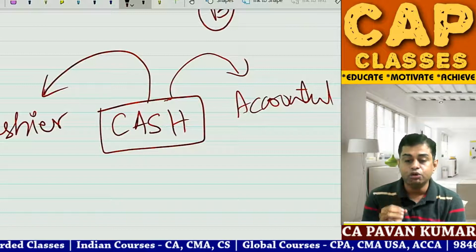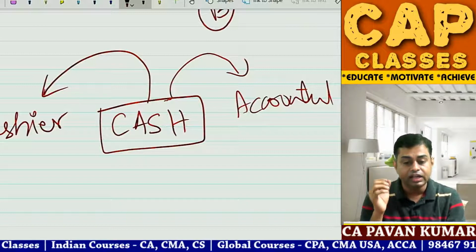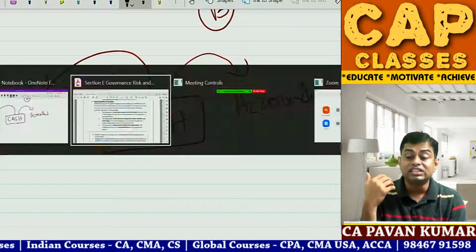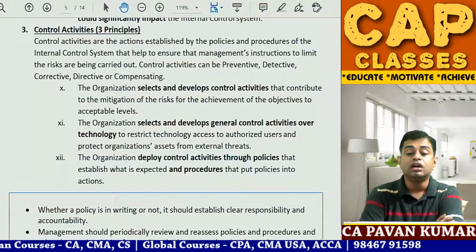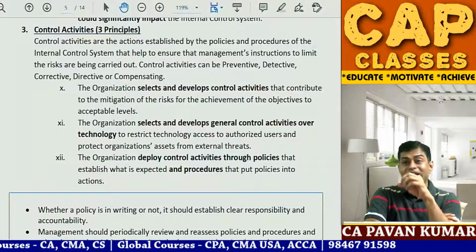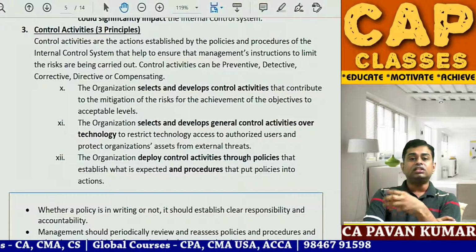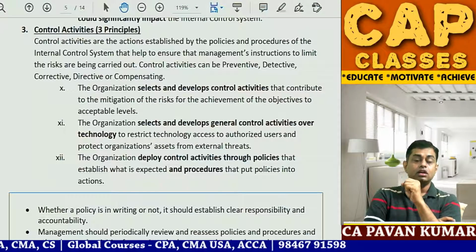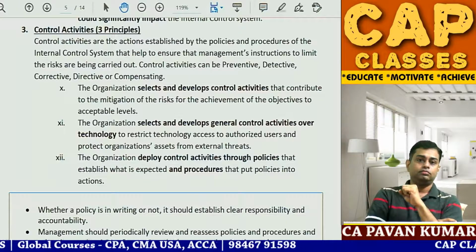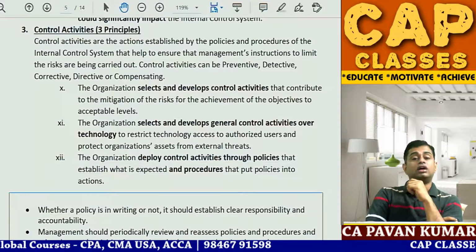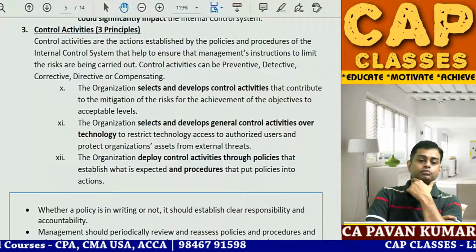So what did I tell you? Control activities. These are to segregate the duties. The organization develops control activities to mitigate the risk. Risk means there is a possibility of fraud. Mitigate means protective control. You understand? Right now, under that, point number 2.